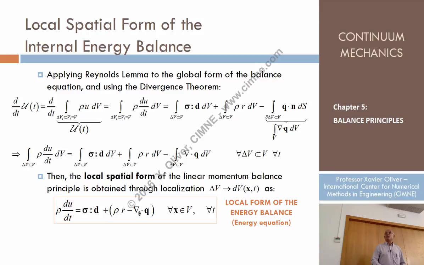And what is this? Well, this is not so clear because it comes from here through the divergence theorem. But this is the counterpart at particle level, at point level, of the heat conduction, which is lost due to conduction.